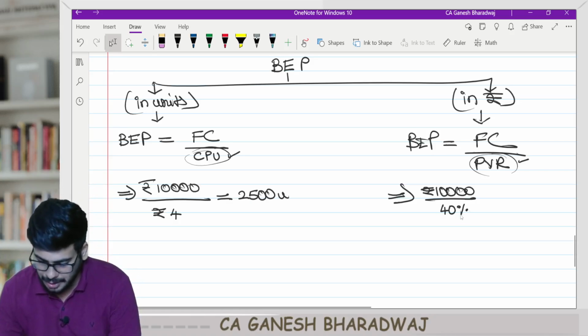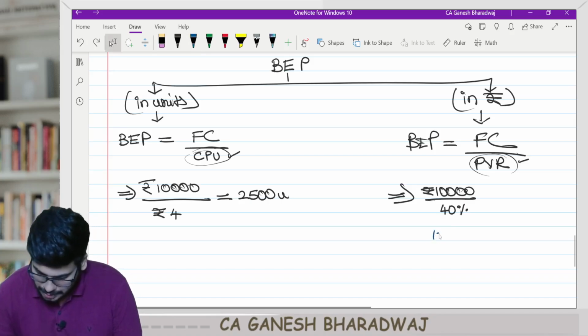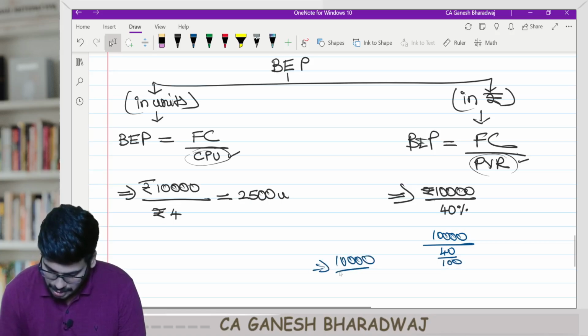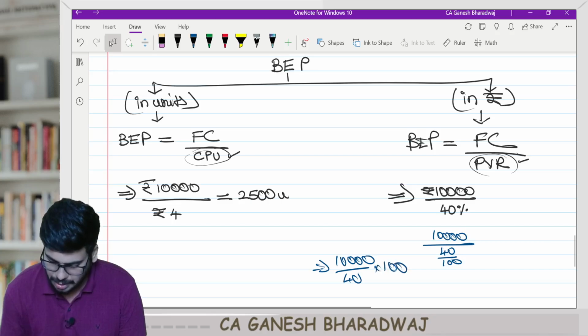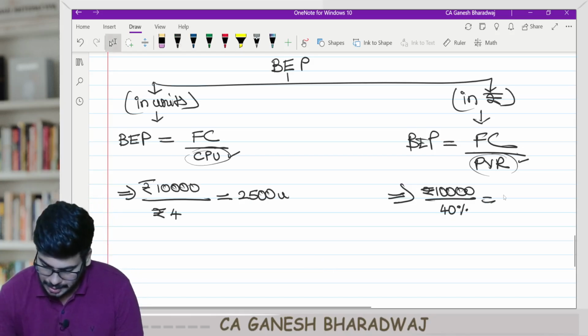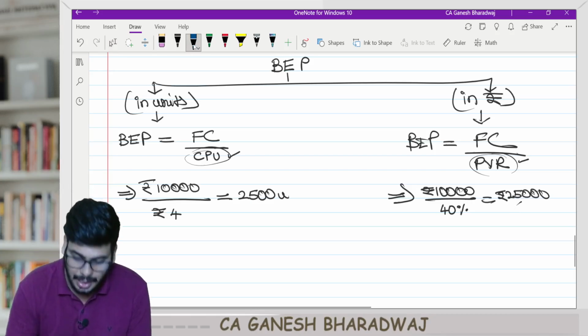Both are the same. Divided by 40 percent is nothing but 10,000 divided by 40 divided by 100, or 10,000 divided by 40 into 100 only. So this is all one and the same. You can use all these things. Fine. So how much is that? That's going to be rupees 25,000. Are you clear with this, guys?